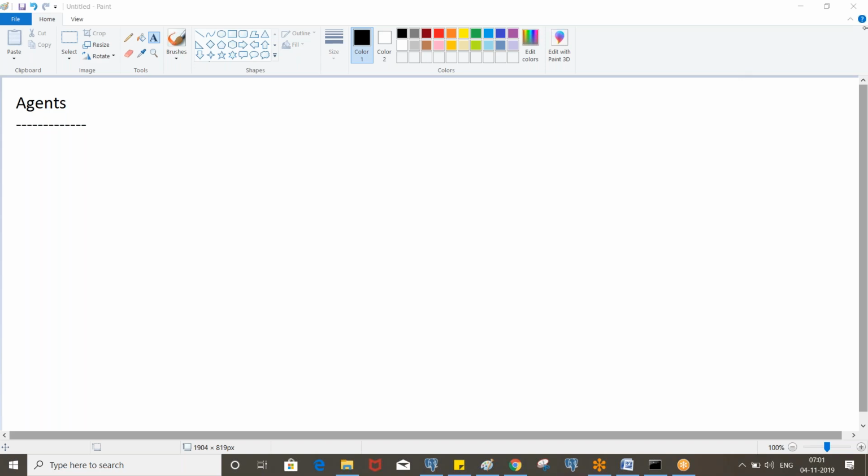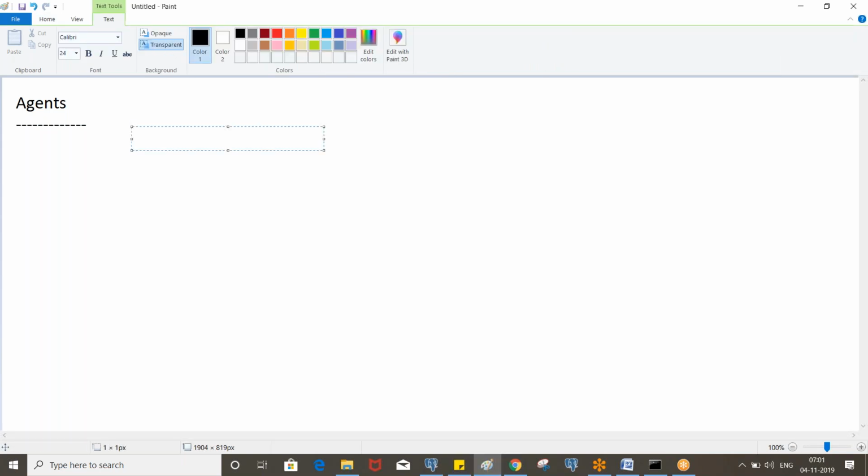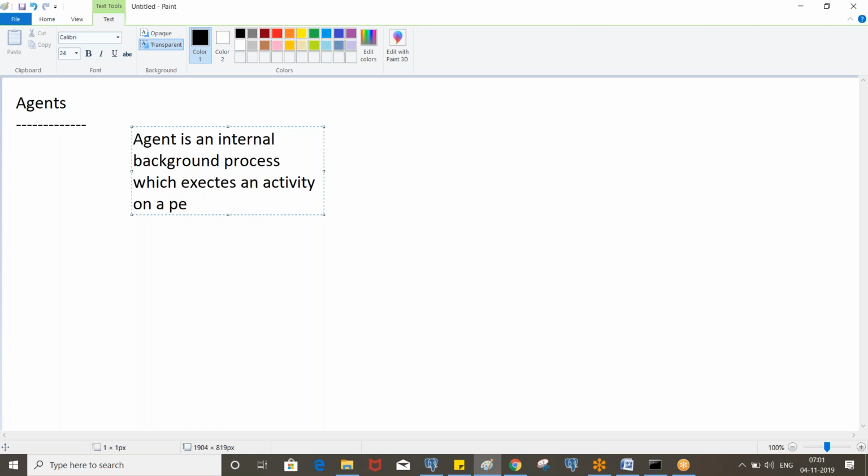Okay. So here in the PRPC, an agent is an internal background process which executes activities on a periodic basis. Okay, so note down: an agent is an internal background process which executes an activity on a periodic basis.